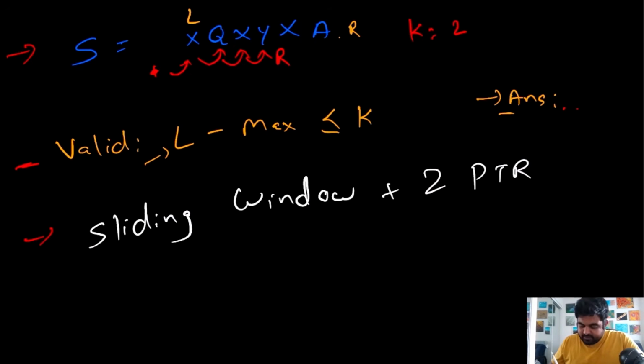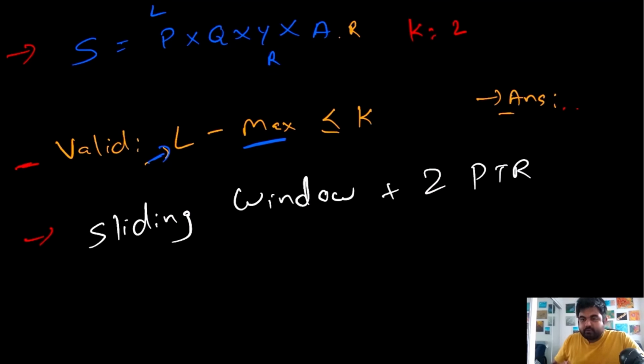So now because we are using this two pointer approach, we know that at any given moment we need a couple of things. First thing we need is this length. So length we can identify based on the difference between this left pointer and right pointer. That gives us the length of the current substring.